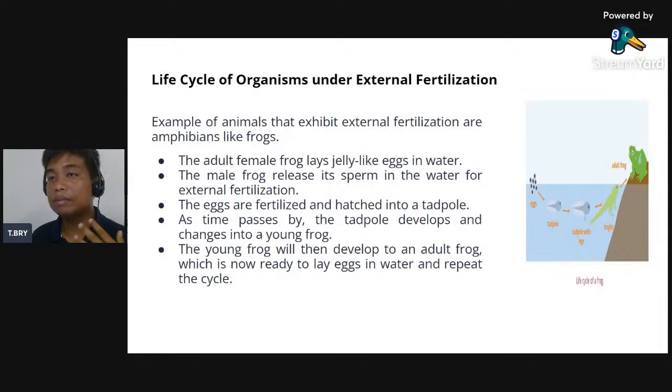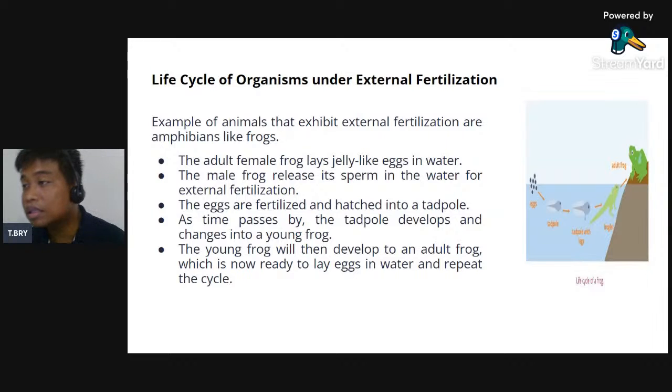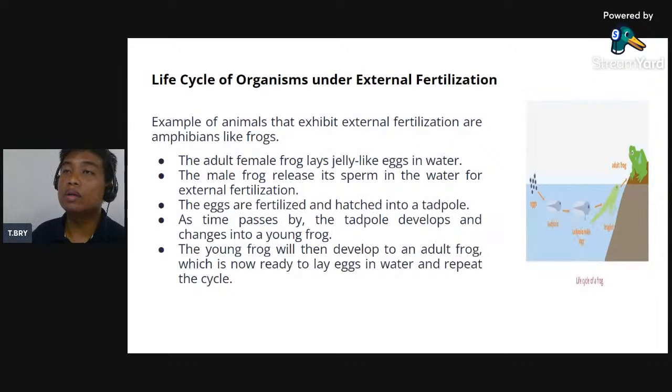Okay, so kita naman siguro magbutiti, di ba? Pag afterward mahimo na pud na siya og tadpole, with legs na nanay mga legs ginagmay, and then mahimo na siya og froglet, and then it will become adult. Okay, so ingon ana ang life cycle sa external fertilization nga ang gihatag nga example ay ang life cycle sa frog.